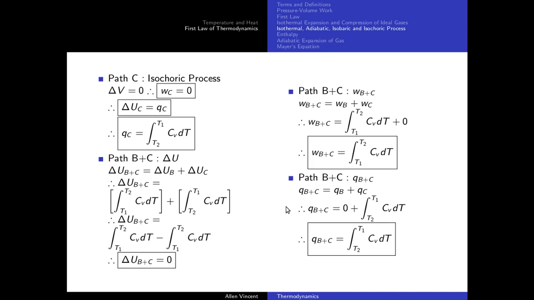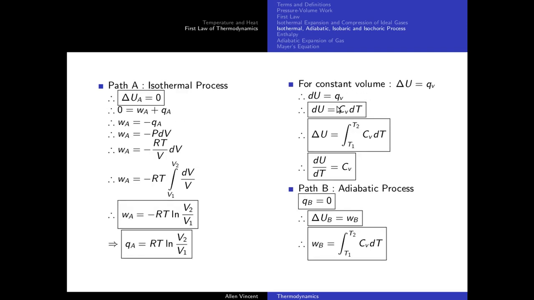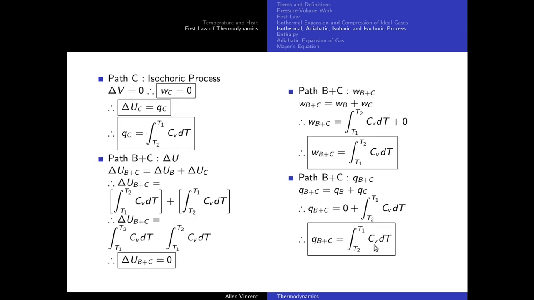But let's check if work and heat are path functions. If you look at path B plus C, it is work done along path B plus work done along path C. Work done along path B is the integral from T1 to T2 of CV dT, correct? So I have substituted that here. Work done along path C is 0. We have proved it here. Just follow my cursor, guys. So WC is 0, and you substitute it here, you get WB plus C as this expression. Now let's have a look at WA. If work is a path function, WA and WB plus C should not be the same.